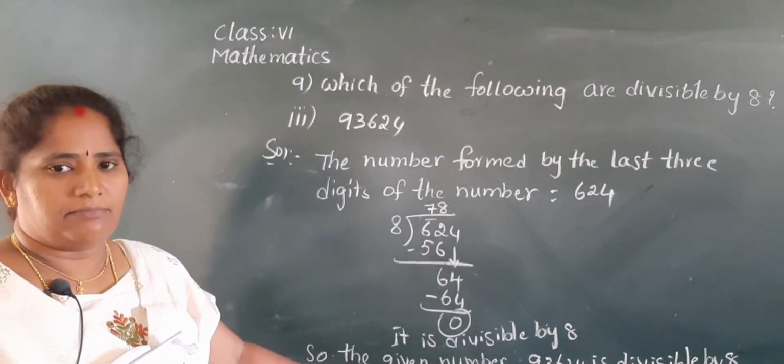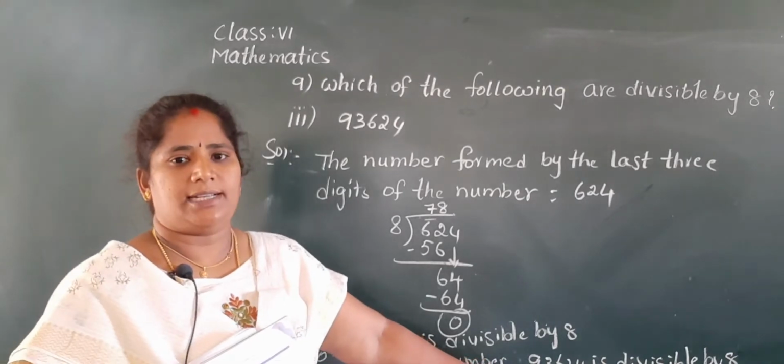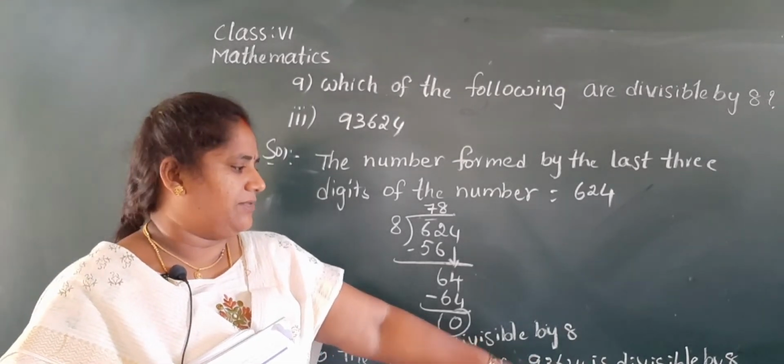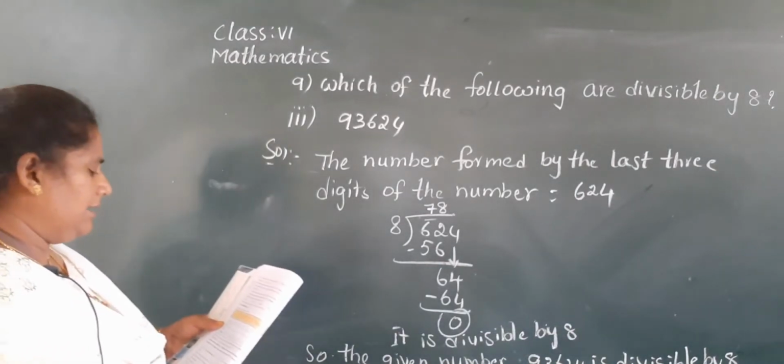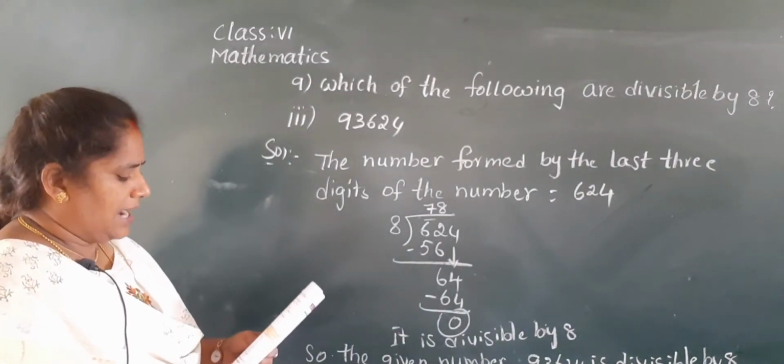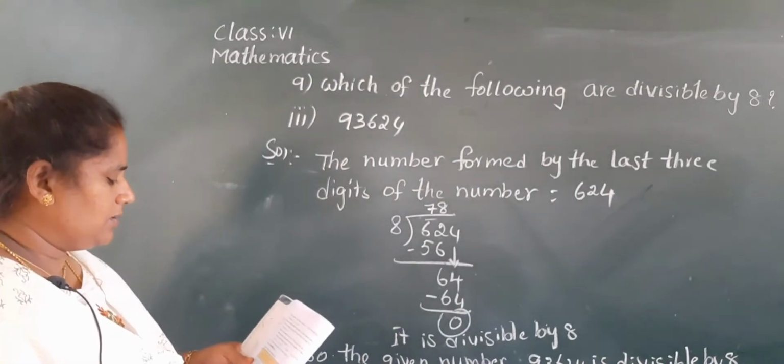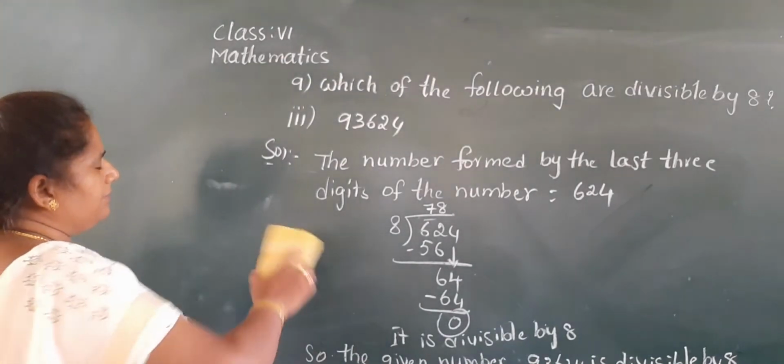The given number 93,624 is divisible by 8. Note down in your classwork neatly, and you have to do the first one and the fourth one as homework.